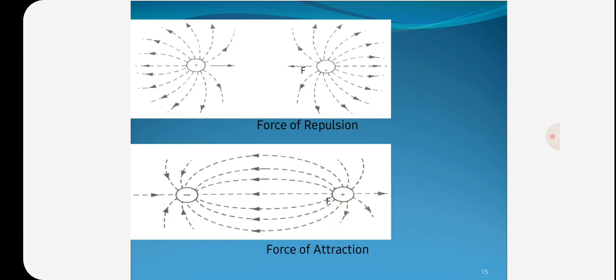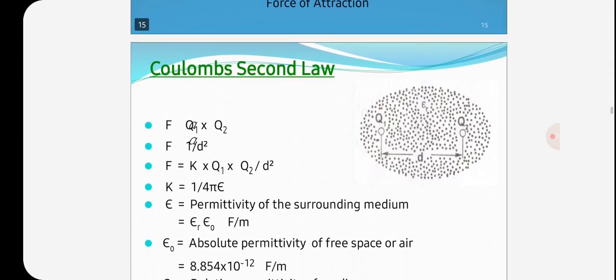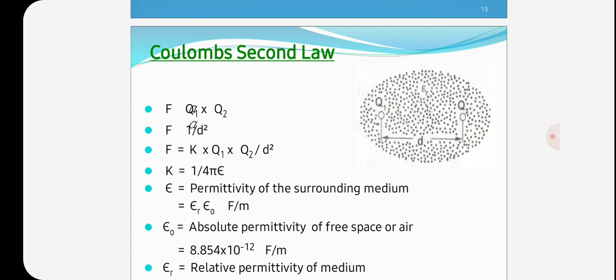So this is the force of attraction. Same charges repel, opposite charges attract. So force of repulsion and force of attraction of two charges. So here F is directly proportional to Q1 Q2 by d square. So F is equal to K into Q1 Q2 by d square.